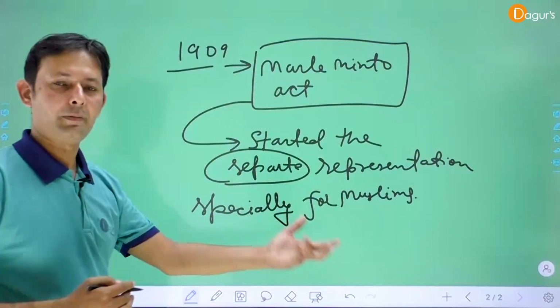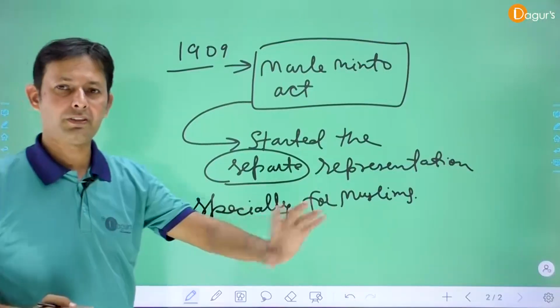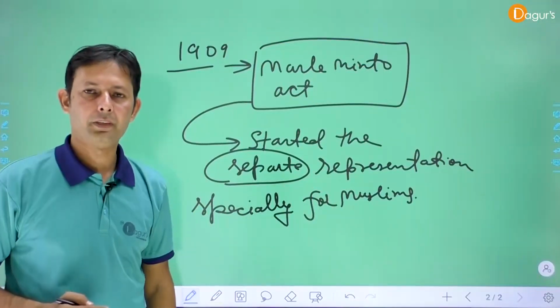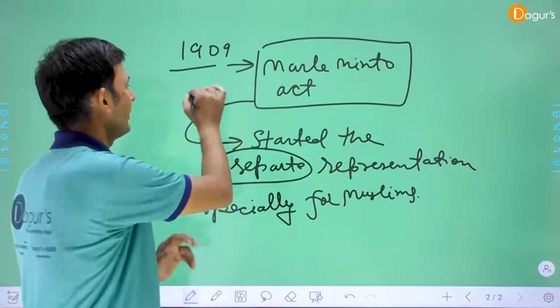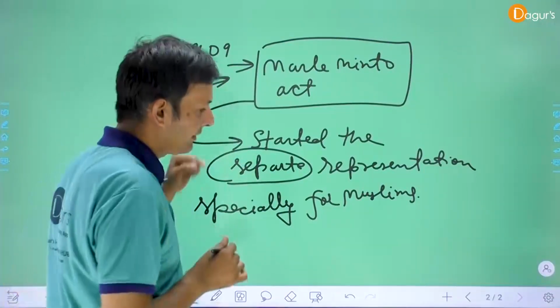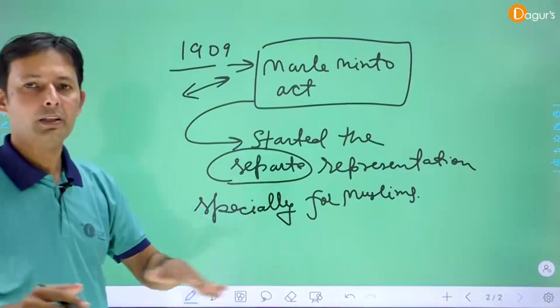Clear? So this act basically started the separation between Hindu and Muslim and destroyed the unity of India. This act is very bad.